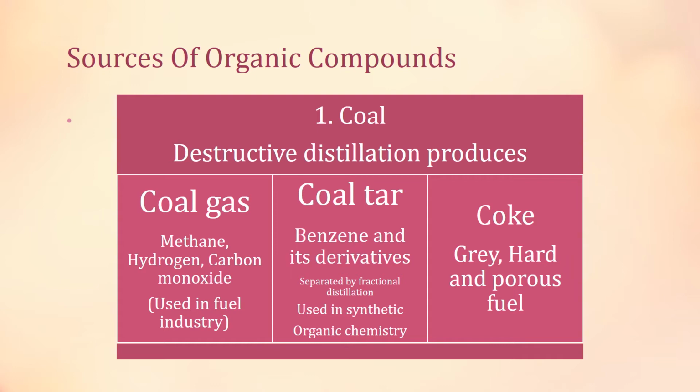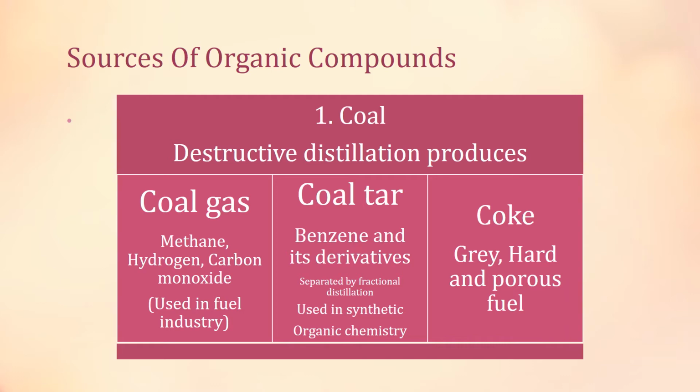Coal tar is a source of many organic compounds such as benzene and its derivatives, and these derivatives include xylene and phenol, which are separated by fractional distillation. The residual left behind after the fractional distillation is called pitch, and this pitch is used to metal roads and roofs. Benzene and derivative compounds are widely used in the synthetic industry to produce plastics, dyes, drugs, fibers, paints and varnishes. Third one is coke.